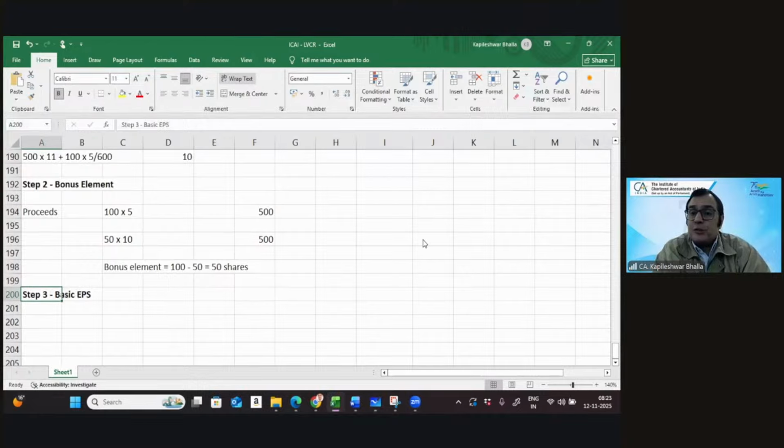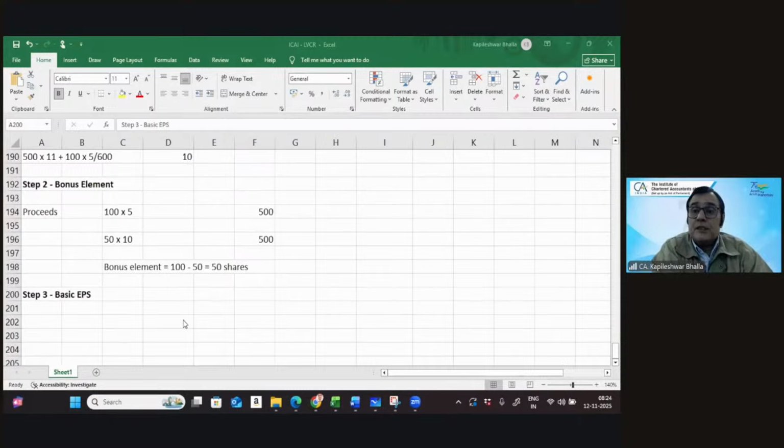So in an exam, is such a presentation okay, or should some formula be put for marks? No, I think this is pretty okay. Because in terms of step 1, you can definitely put the formula where you can say number of shares prior to the right issue into the market price prior to the right issue plus the proceeds of the right issue divided by the total number of shares. Then in step number 2, you can simply show the calculations of proceeds and do the split and show what is the bonus element. You can perfectly do that. Step 1, yes, you can define the theoretical ex-right price with the formula.